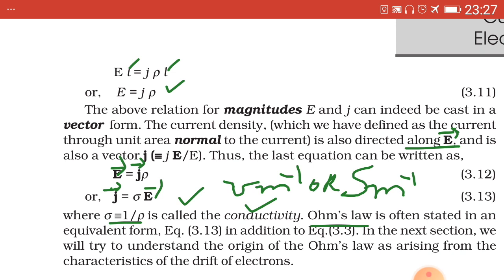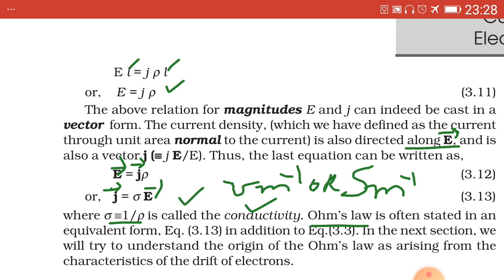Because vector J equal to vector E upon rho, and 1 upon rho equal to sigma, which is called the conductivity of the material, the reciprocal of resistivity. Rho is resistivity and sigma is conductivity.